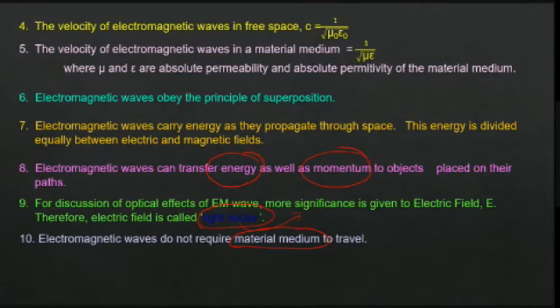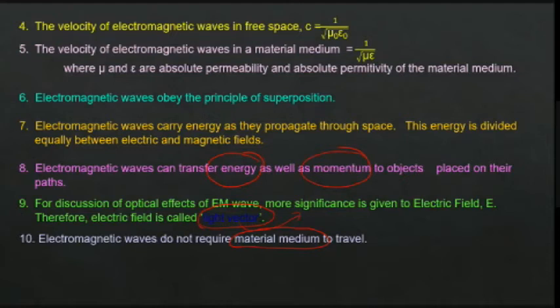From the discussion about electromagnetic waves itself, the direction of propagation and direction of oscillation are mutually perpendicular. Whether you consider the electric field or the magnetic field, in both cases it is perpendicular to the direction of propagation. So it is a transverse wave.